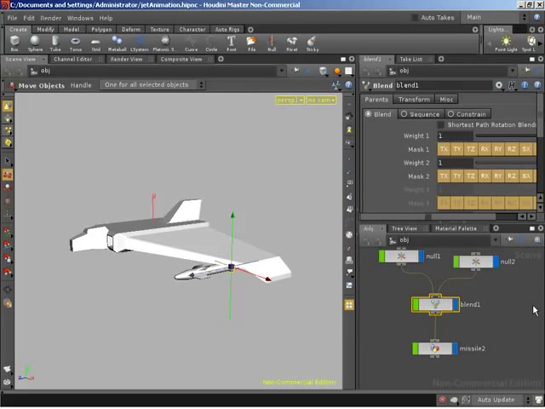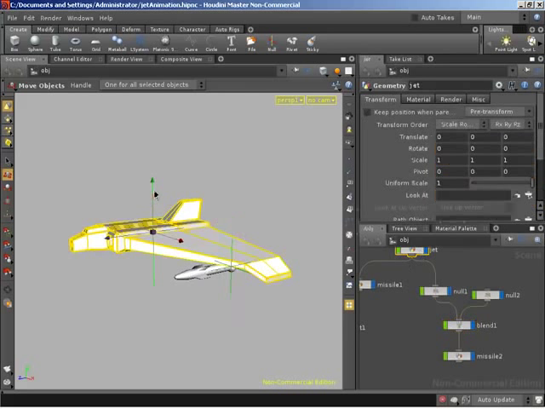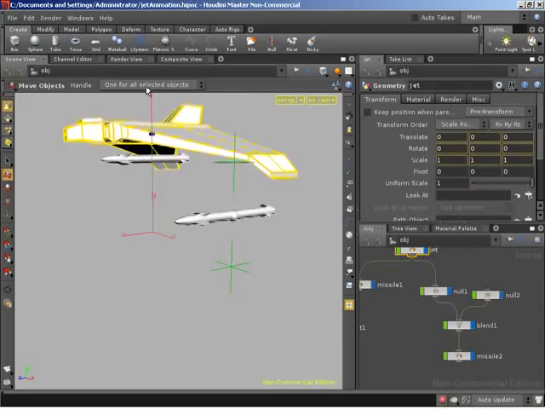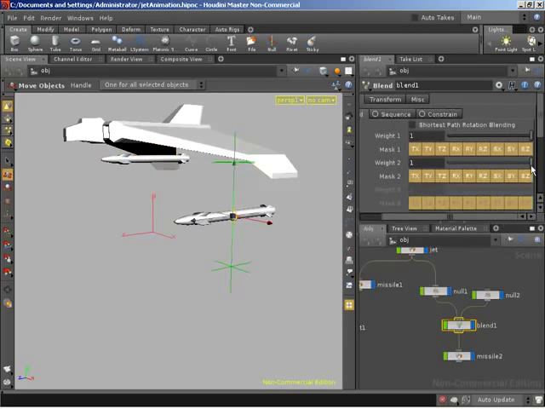So if you take our jet and let's go ahead and transform our jet. Let's just translate him up in Y, and you'll see that we're 50% between. You can leave it like that for just a second. Go back to the blend node and start taking away weight number 2. And look at this. Boom. He goes back up to where he needs to be. Or if we boost him up to 1 and take away from weight 1.